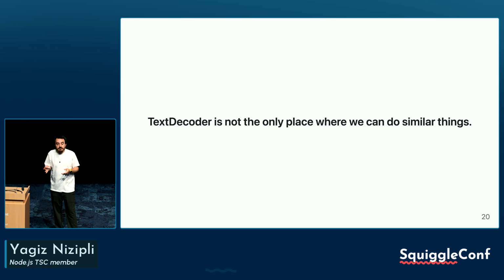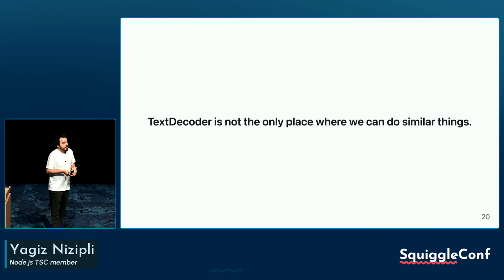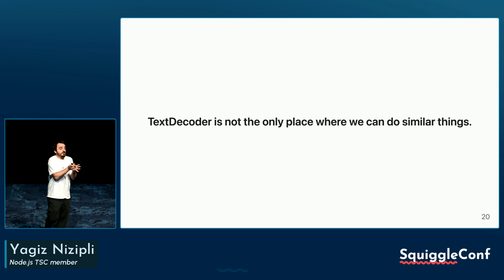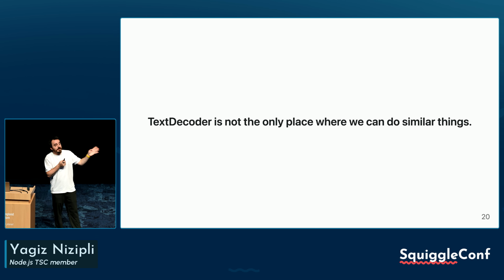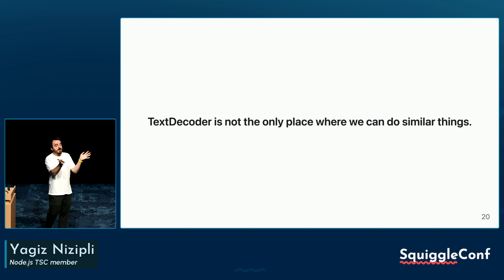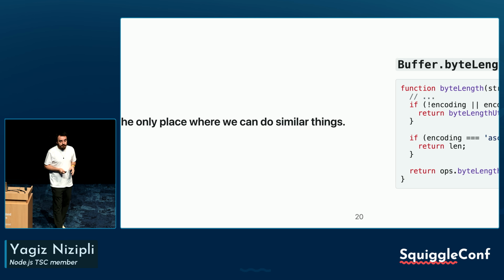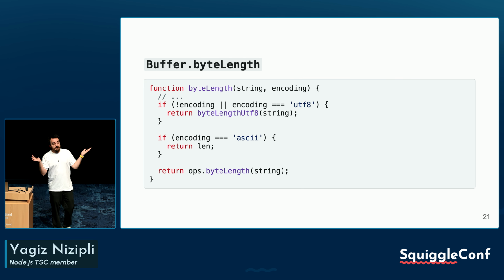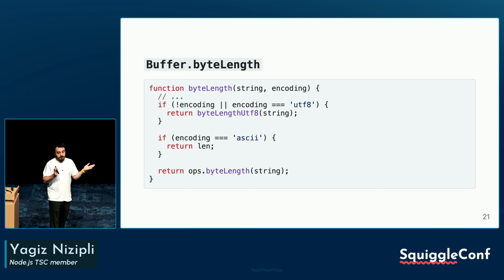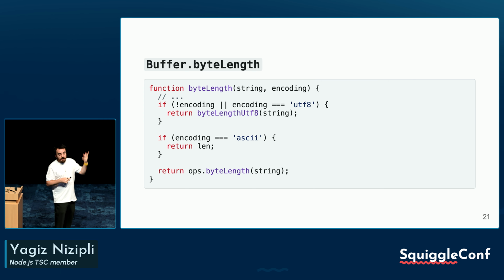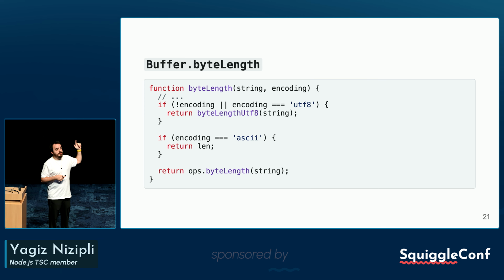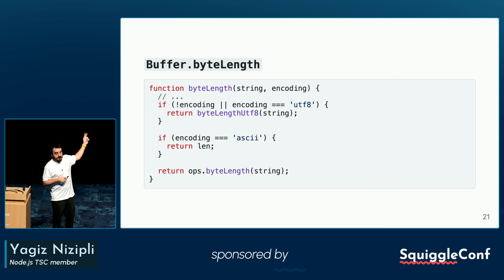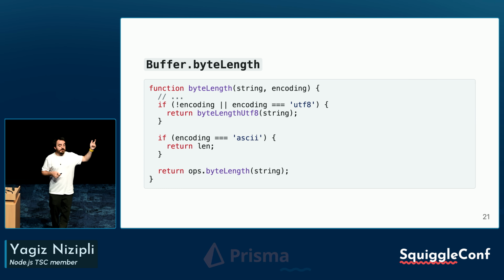Text decoder is not the only place where we can do similar things, meaning that we need to cut corners in order to go for success. Because success is not a single path, success changes from people to people. Even in Buffer.byteLength, we have this particular example: if it's going for UTF-8, calculating the byte length of UTF-8 is a lot faster than calculating it for any other encoding.